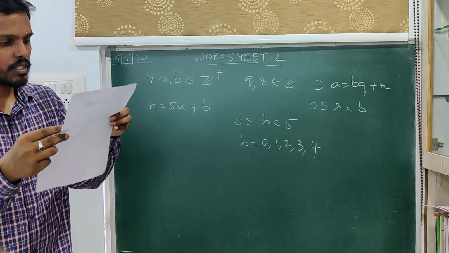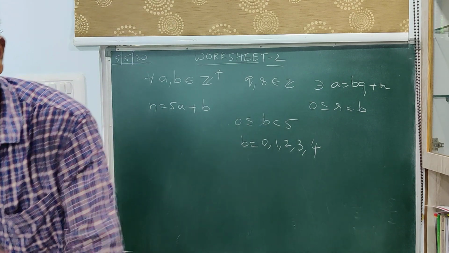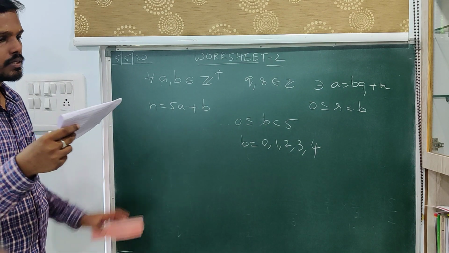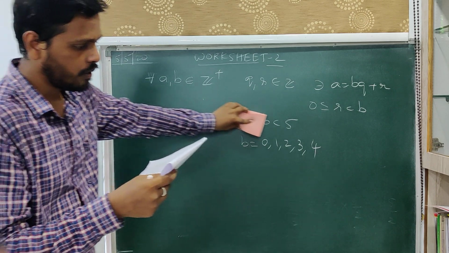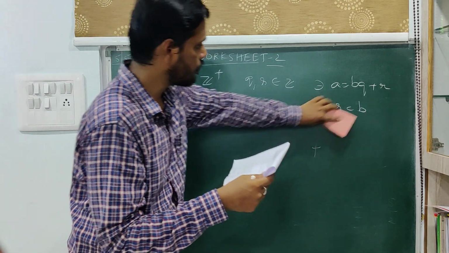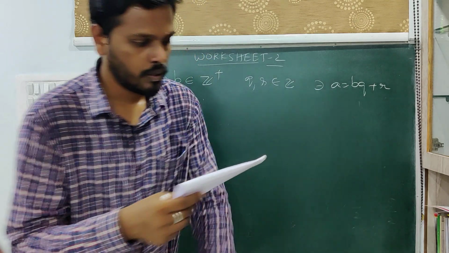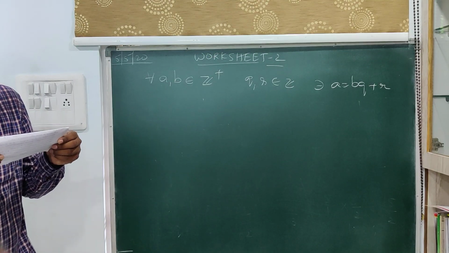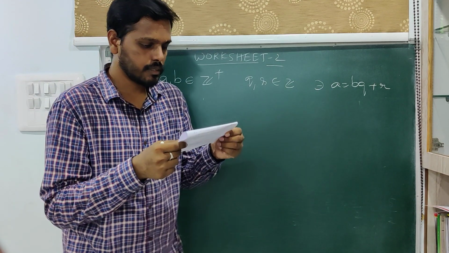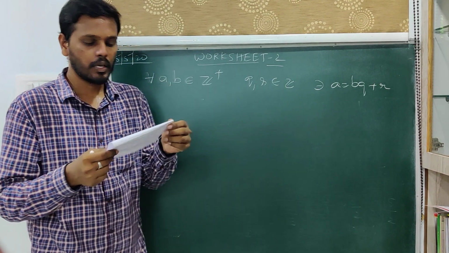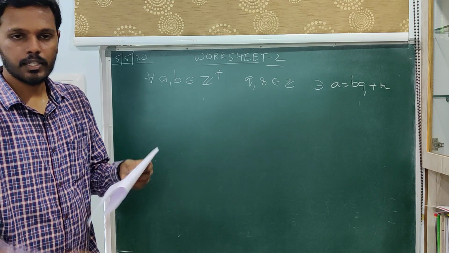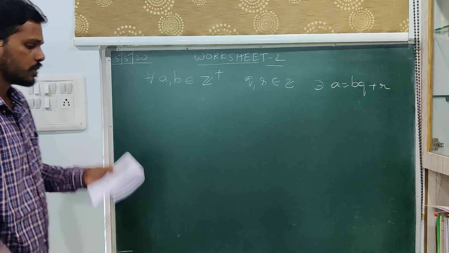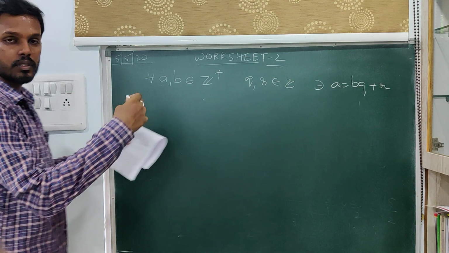Now we revert back to the 6th one. Let a and b be two positive integers such that a is equal to bq1 plus r1, then b is equal to r1q2 plus r2, and so on and so forth. Continuing this process, does it terminate after a finite number of steps? Of course it does terminate after a finite number of steps. Let us take some positive integers and go about the same process.